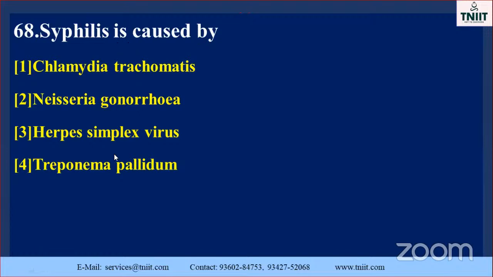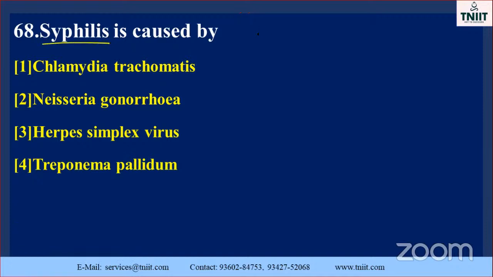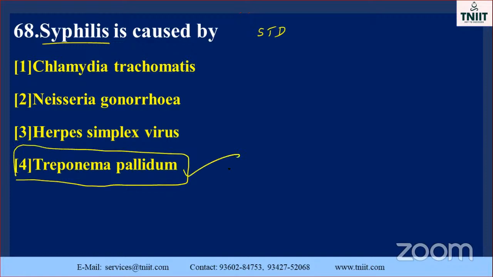Syphilis is caused by, now only I discussed, syphilis is a sexually transmitted disease caused by, which one do you know? See that? The direct question. This is the causative organism. Treponema pallidum. Chlamydia trachomatis, it's not that. Neisseria gonorrhoeae, herpes simplex virus. These are all wrong ones. This is the direct question.